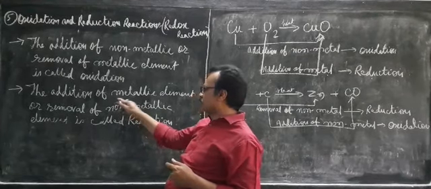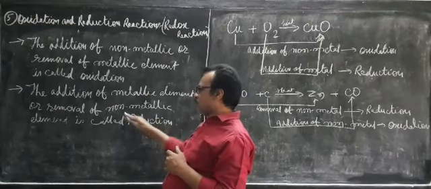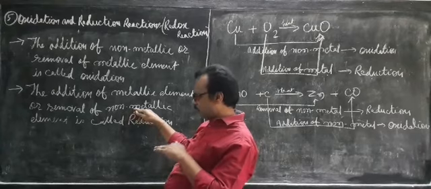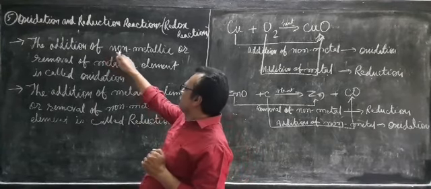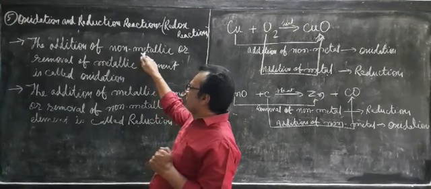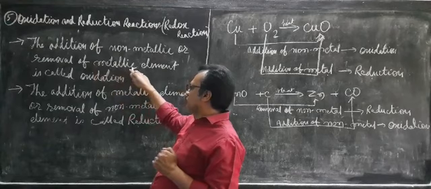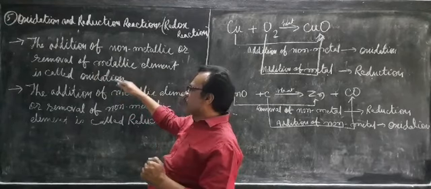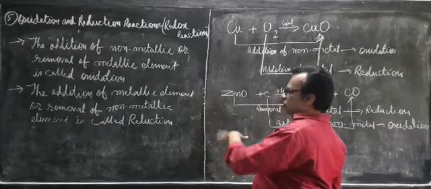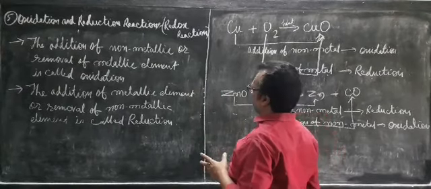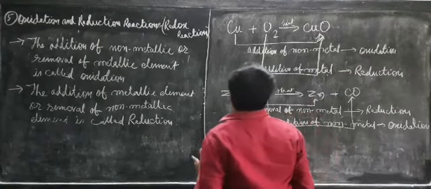So if the concentration of the metal increases, then reduction. If the concentration of non-metal decreases, then it is called reduction. If the concentration of non-metal increases, then it is oxidation. If the concentration of metal decreases, then it is called oxidation. This is one more way. It is not a very popular definition, but you should know because it is in your syllabus.